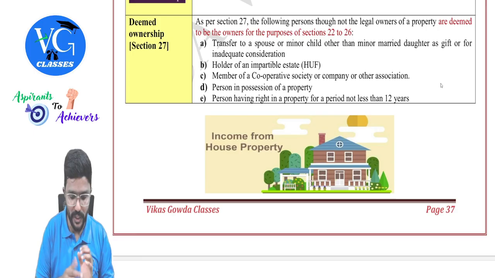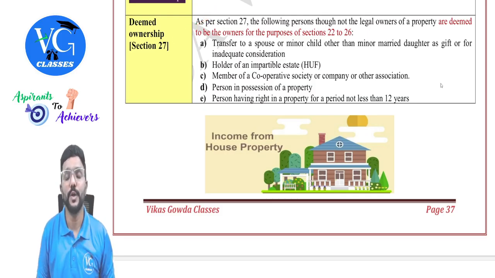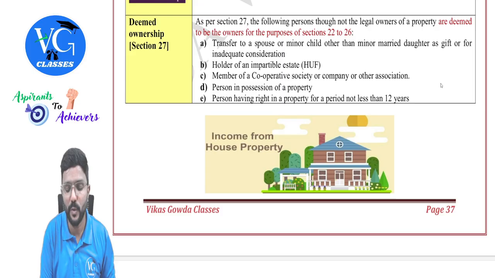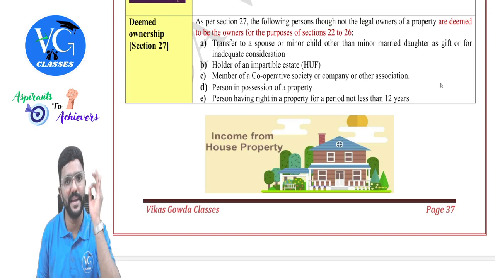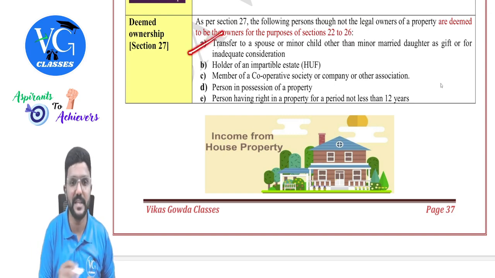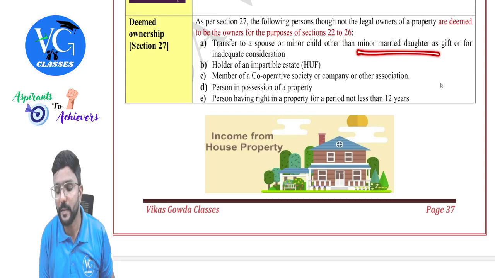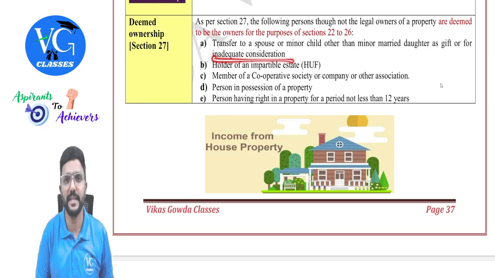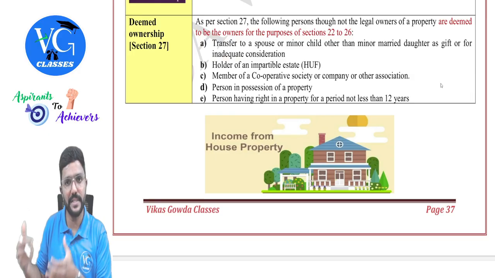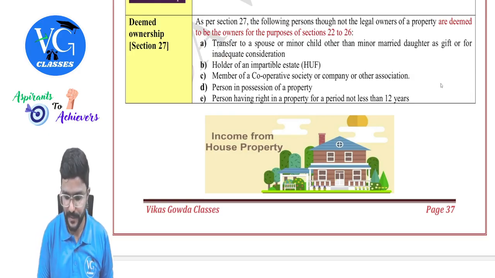So which are those cases? Totally we have 5. What are those? We will see. As per section 27, the following persons, though not the legal owners of the property, are deemed to be the owners for the purpose of sections 22 to 26. So we will treat them as if they are the owner, and we will compute income from house property in their hands. One by one. First case, transfer of house property to a spouse or minor child other than a minor married daughter as a gift, that is, without any consideration in return or for inadequate consideration. In such a case, even though the receiver is the legal owner, the transferor will be deemed to be the owner for income tax purposes.